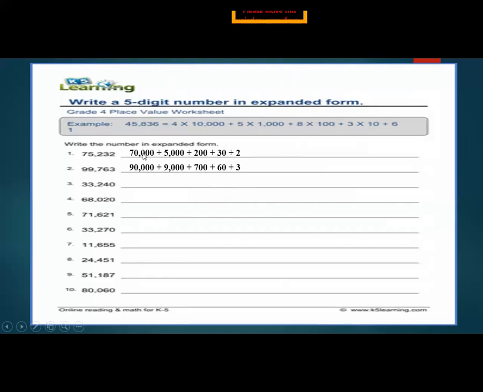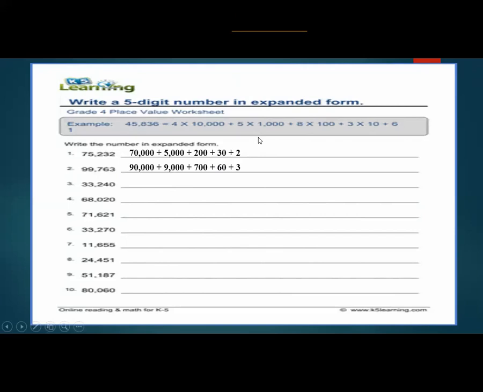So 7 is at the place of 10,000, so you write 70,000 plus 5,000 plus 200 plus 30 plus 2. 90,000 plus 9,000 plus 700 plus 60 plus 3. In this way, you will solve part C in your fair copy. Only 5 questions from exercise 1.5, page number 13. This is just for example. If you want to take a screenshot, take it.